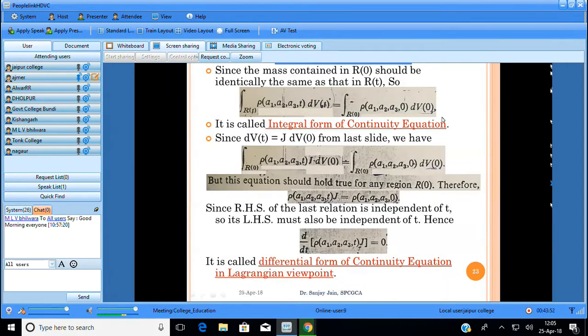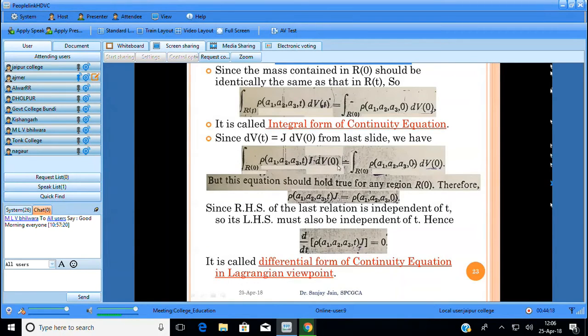This integral form is called the continuity equation in the Lagrangian viewpoint, the integral form of the continuity equation in Lagrangian form. Since we already have dVt is nothing but J dV0, substituting this dVt as J dV0 here, we get this.